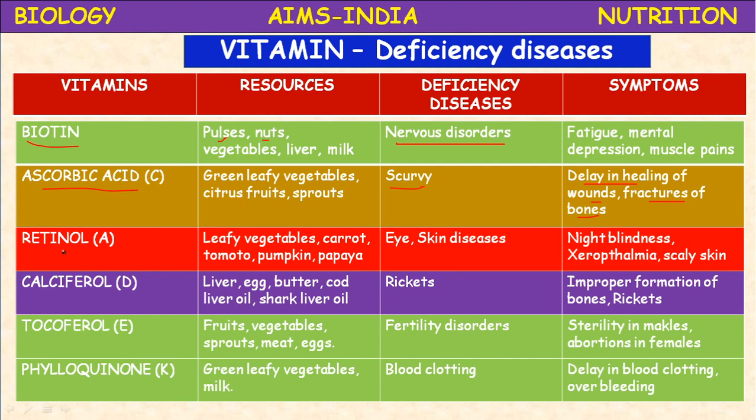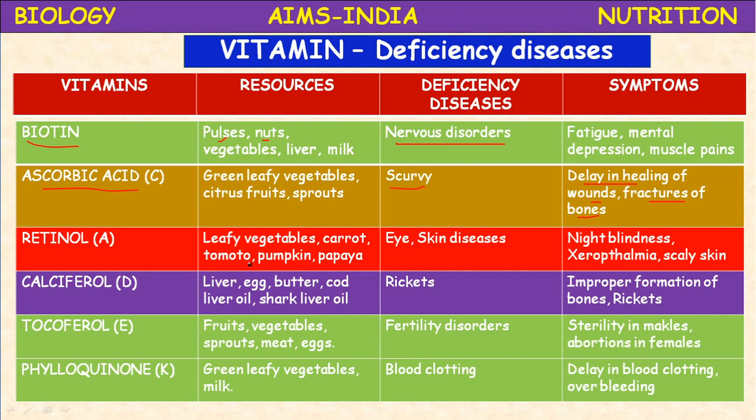Retinol: these are fat soluble vitamins. Vitamins A, D, E and K are fat soluble vitamins. Retinol is vitamin A. It is richly present in leafy vegetables, carrot, tomato, pumpkin, papaya; red color fruits and vegetables contain this vitamin. Mango, meat, fish, red meat, egg, liver, milk, cod liver oil, shark liver oil are all sources of vitamin A.